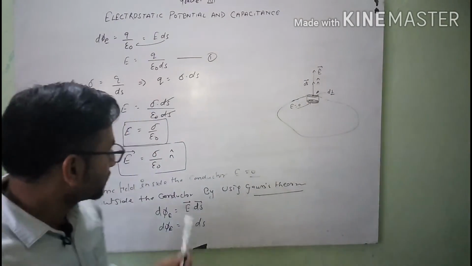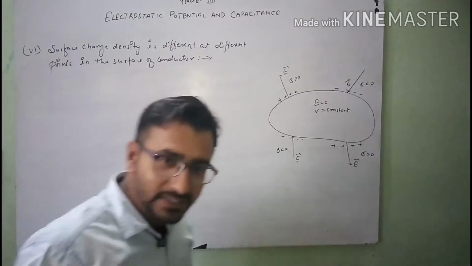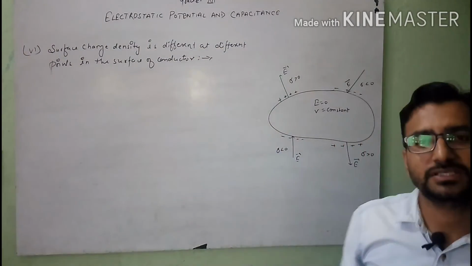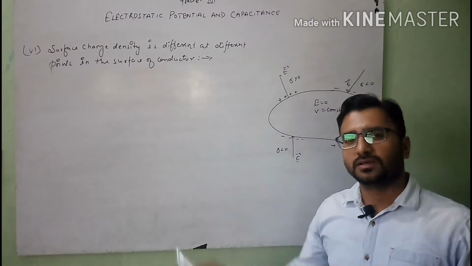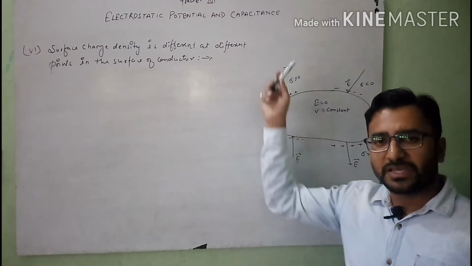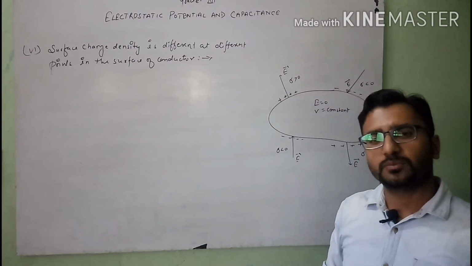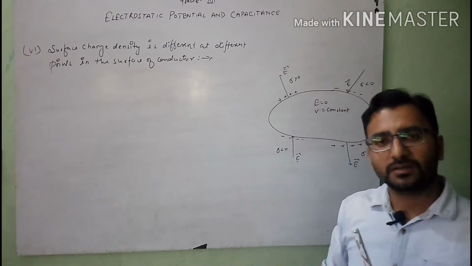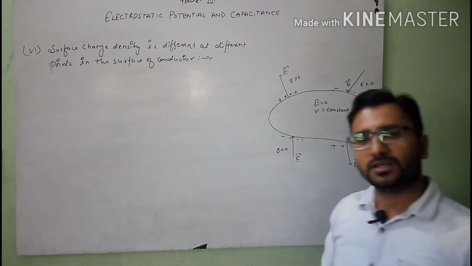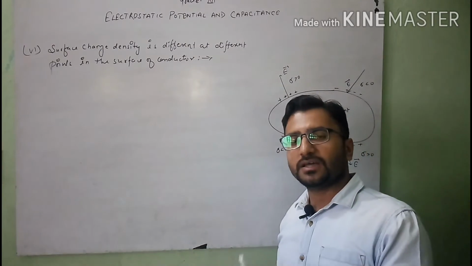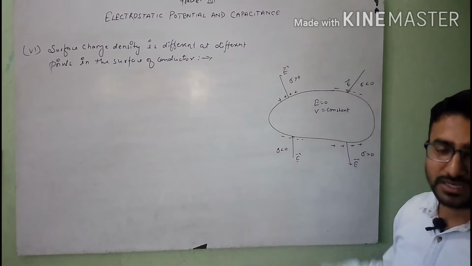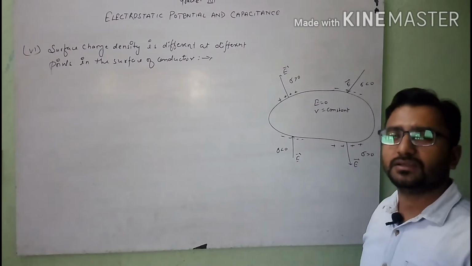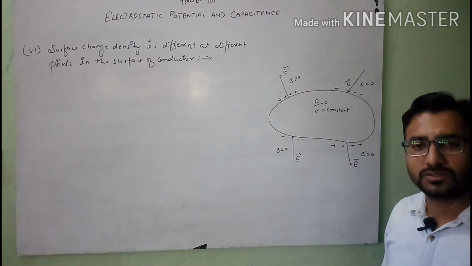Clear, students? So after that, in this last case we discuss that the surface charge density is different at different points. Here we consider when the conductor is placed in an external electric field, which is E naught. When the conductor is placed in an external electric field, there is a rearrangement of charge, a flow of negative charges. Electrons will flow here and there because they are free electrons.